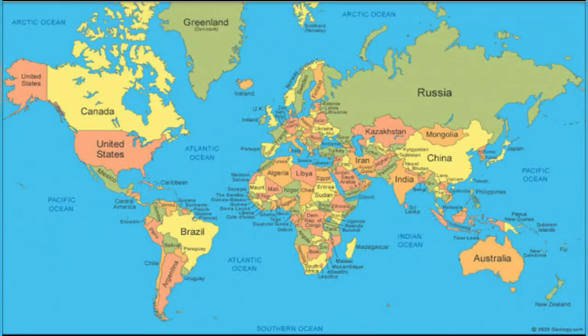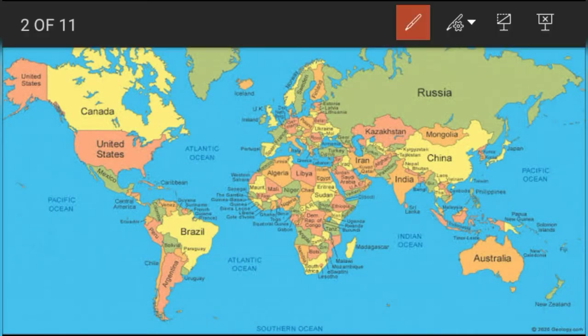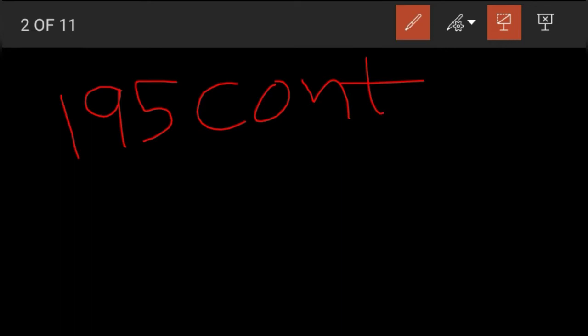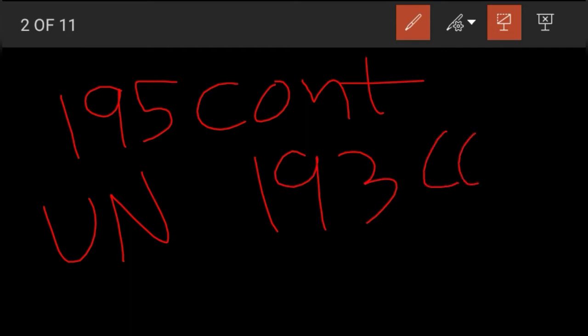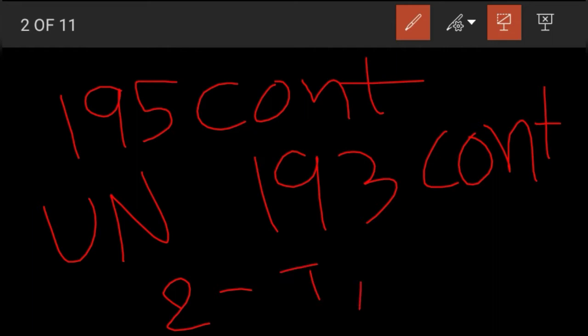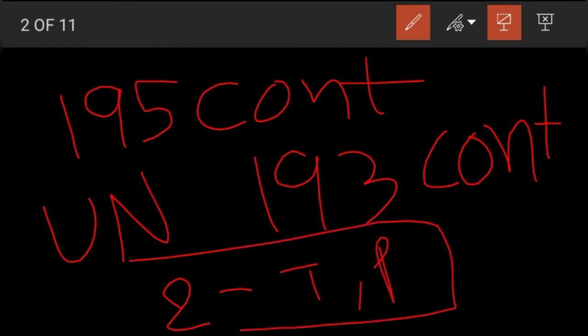This is the world map, and you can observe here that Russia is the largest country by area, whereas China is the most populous country. In the world, there are 195 countries. But according to the UN, the United Nations, there are only 193 countries. Why? Because these two countries, Taiwan and Palestine, are not countries according to the UN. They are only subparts of other countries. We will discuss it in the next videos.